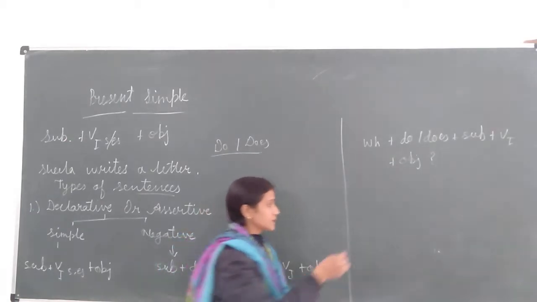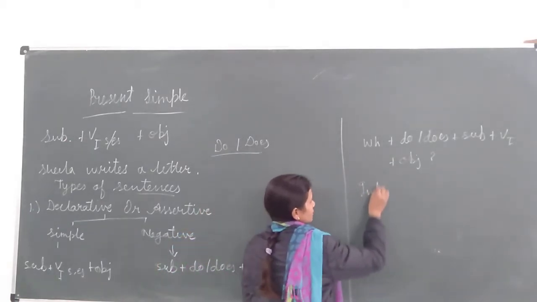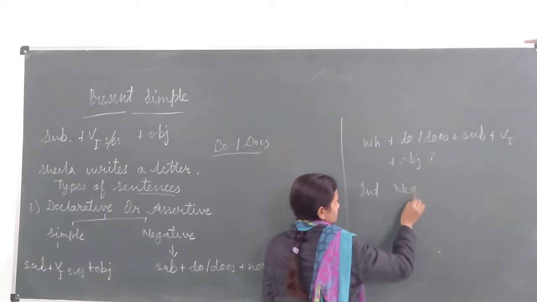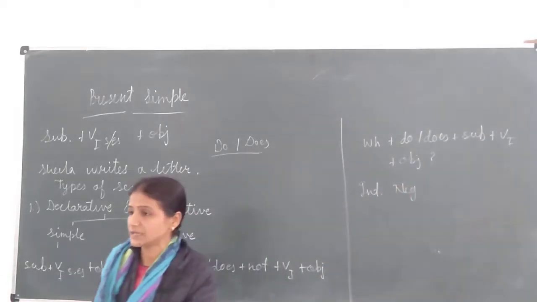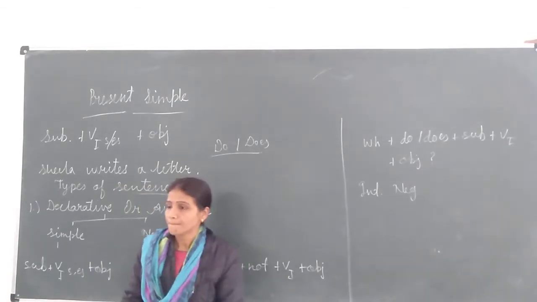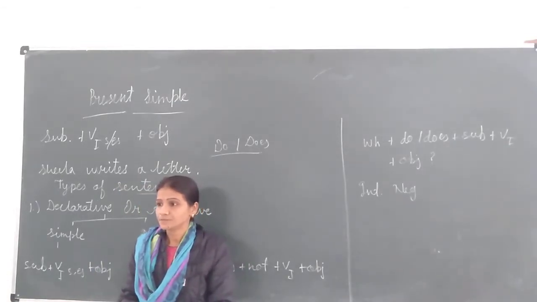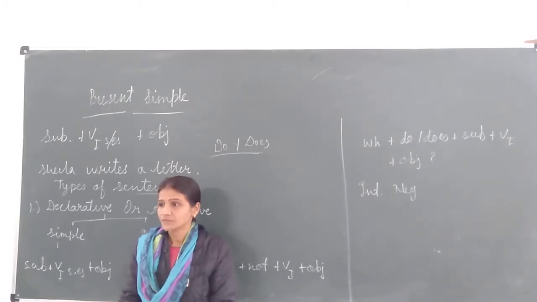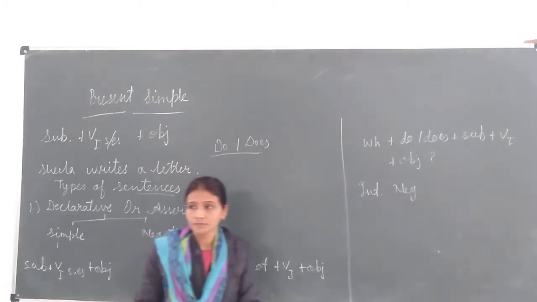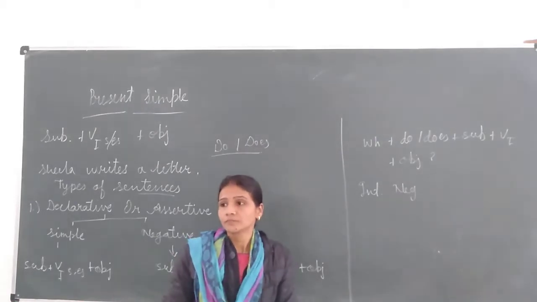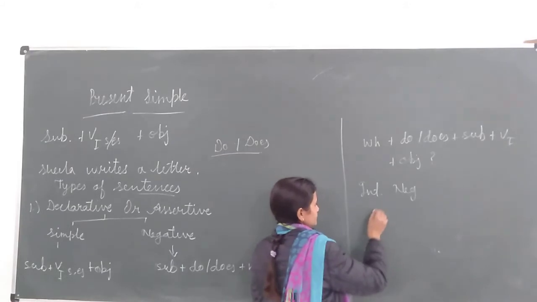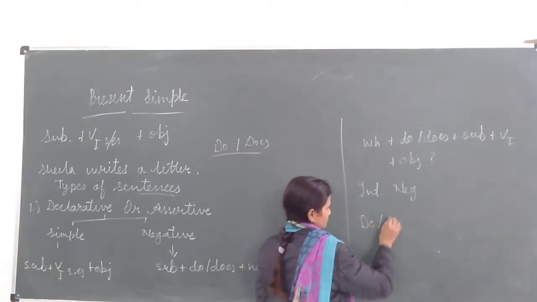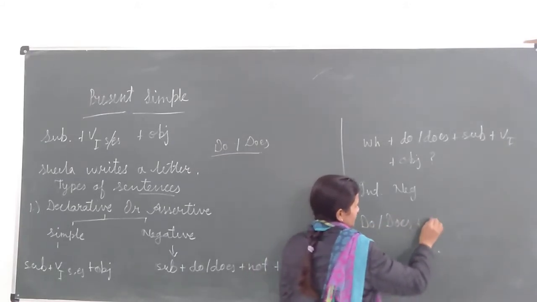Now the last is a interrogative negative sentence. Now what will be the sentence structure of a interrogative negative sentence? Rajvi. Yes, do does plus subject plus not.